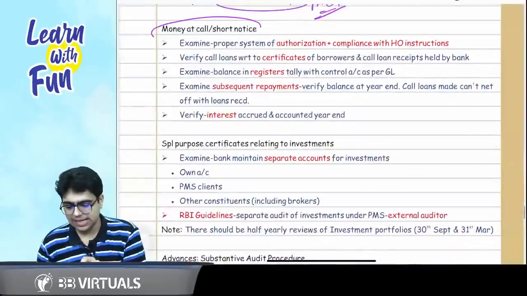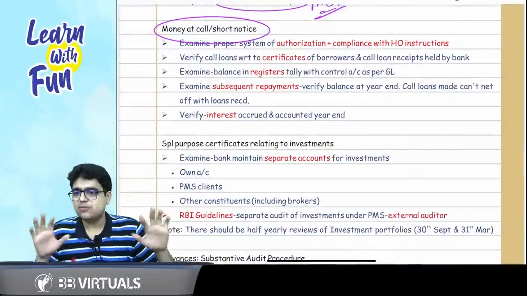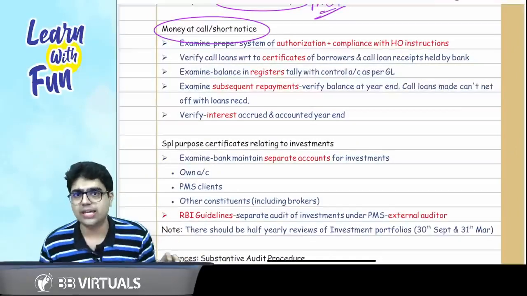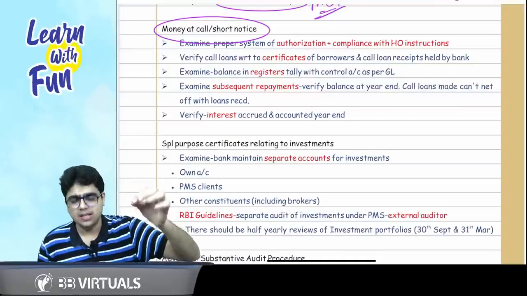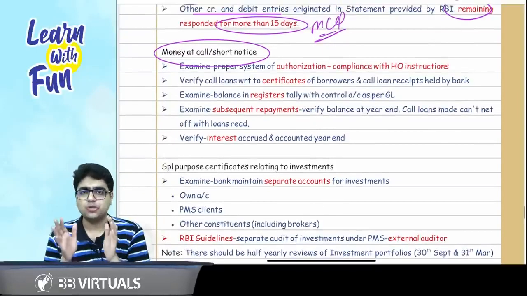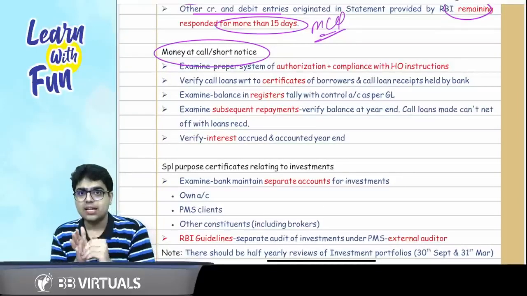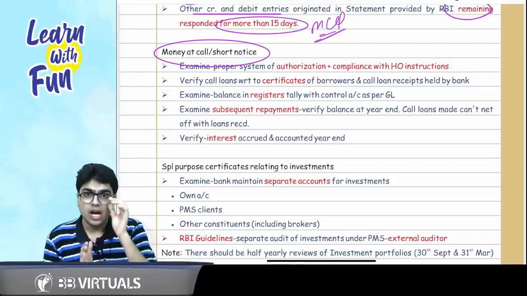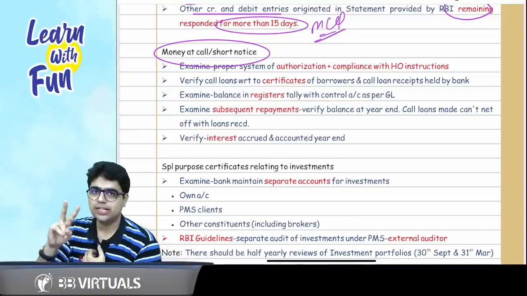Now sir, money at call and short notice. This was the wonderful concept, sir. इसमें होता क्या है? Basically, you need to take the authority of the head office. You need to take the authority of the head office, that is, it should be under authorization plus comply with the instructions of head office. How do I check it as an auditor? I need to check two things.